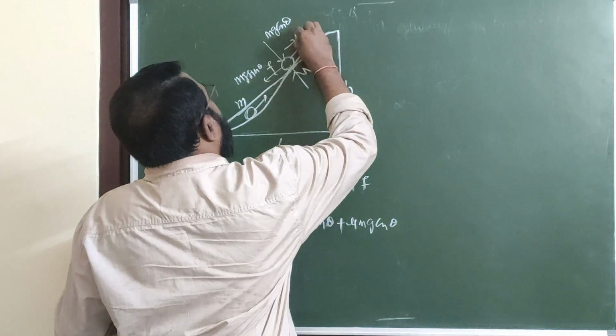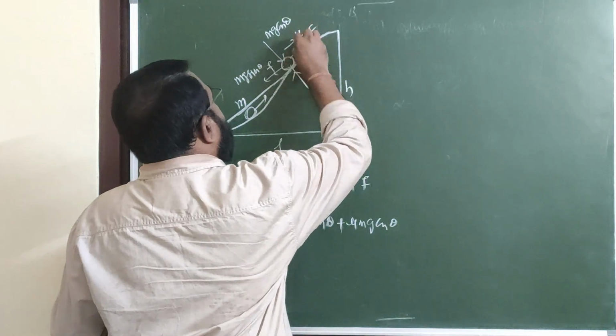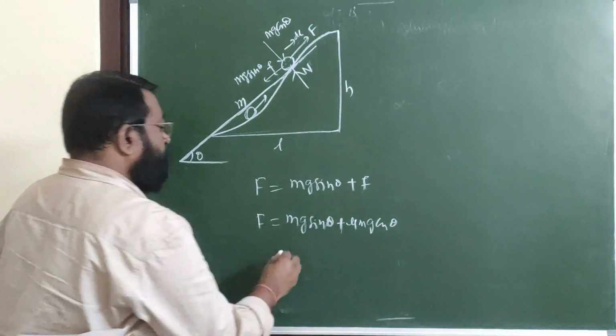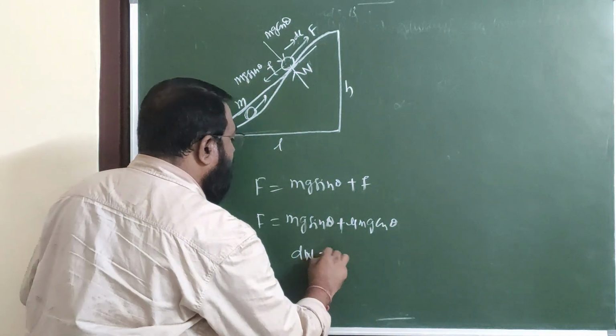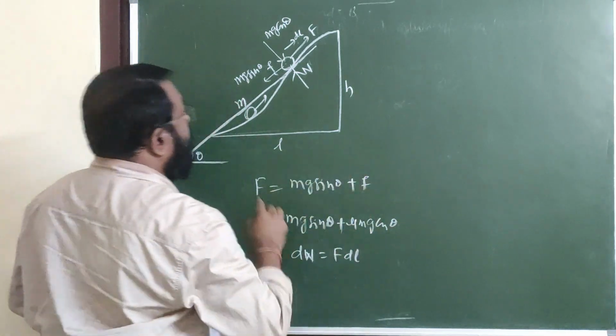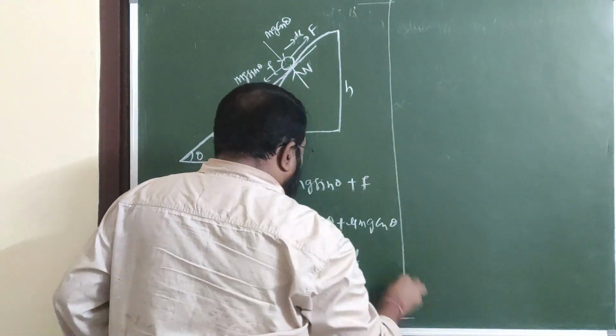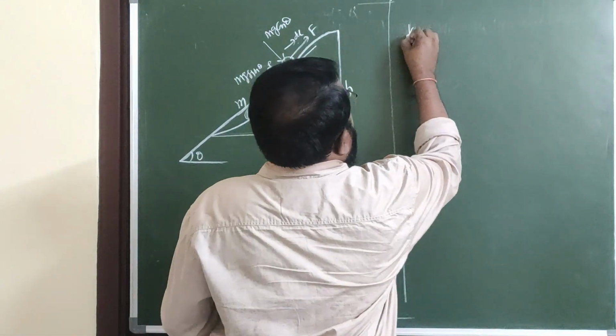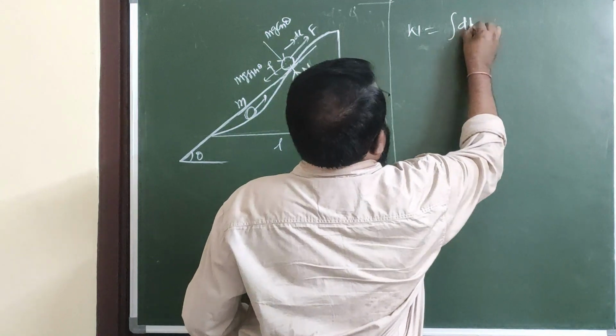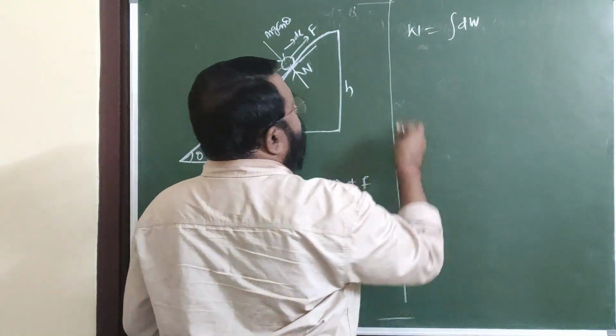See, this is the force. In this direction, if I displace through a small distance dl, the work done dW is equal to F dl, because both are acting in the same direction. Therefore, total work done W is equal to integral dW.